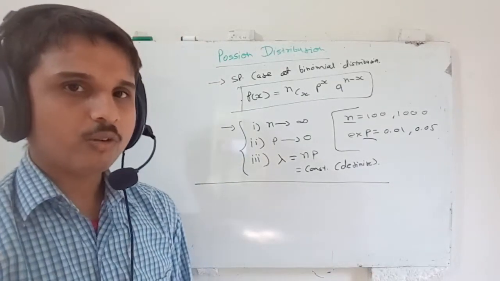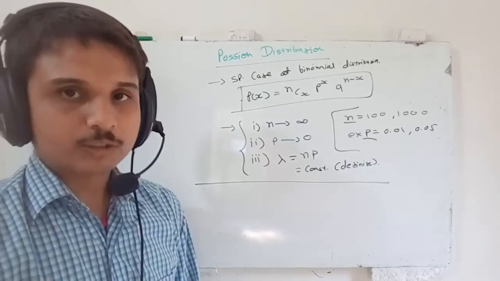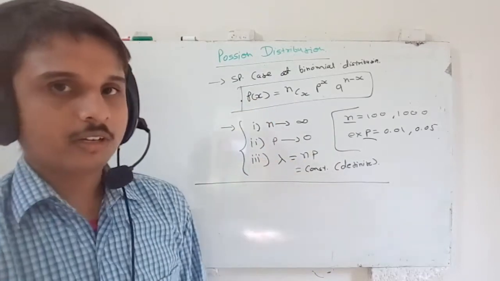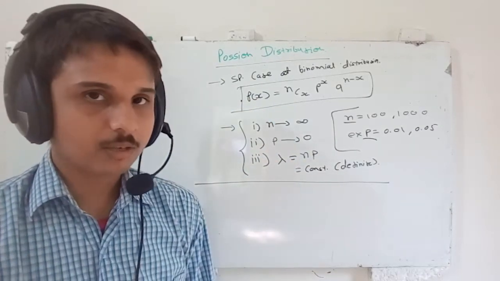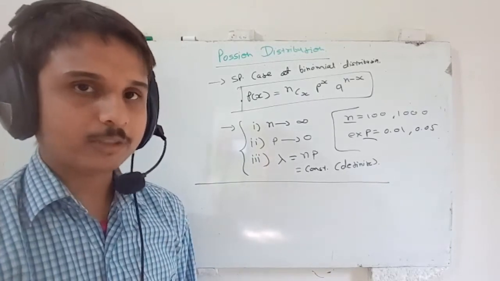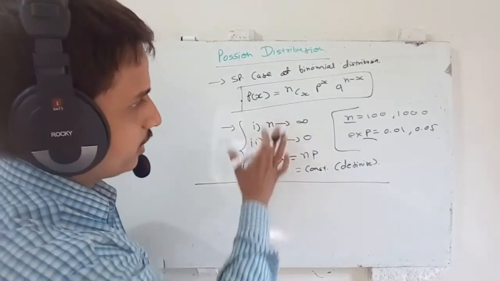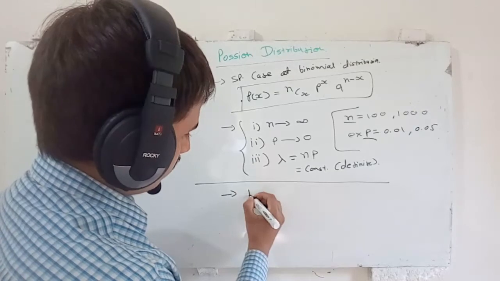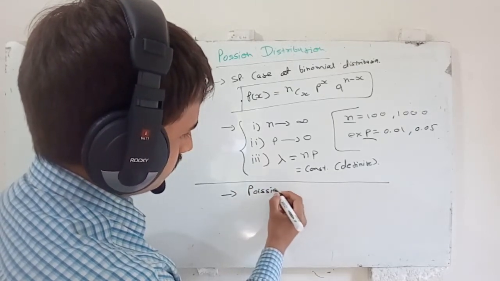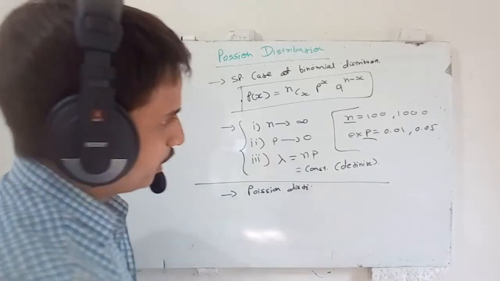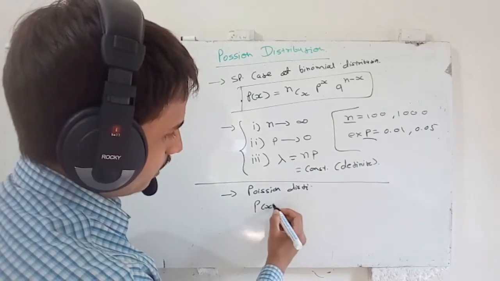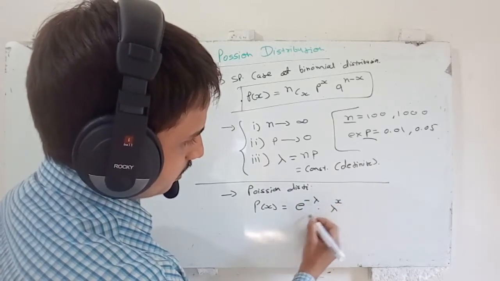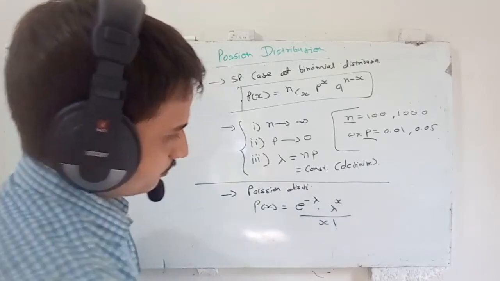Now in this particular video, I will not derive the expression for Poisson distribution from this equation using these conditions, because it is not important from our exam point of view. So I will directly write the expression of Poisson distribution. Using these conditions, you can also derive the equation for Poisson distribution. So for Poisson distribution, the probability of x successes is given by e raised to negative lambda, lambda raised to x divided by x factorial.